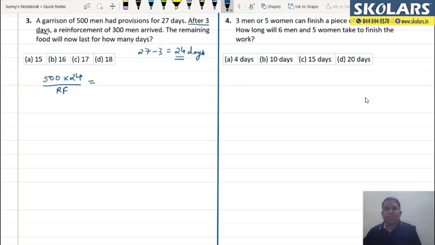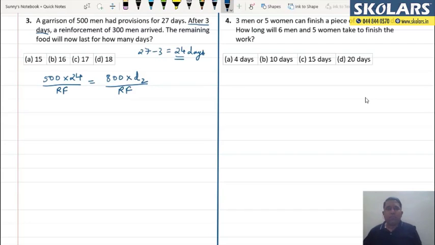On the right hand side you will see, now you have 800 men who will eat this remaining food for I don't know how many days. So it becomes 800 men working for D2 days, and what these 800 men would eat, they would eat the same remaining food. So whenever you get such questions, you have to keep in mind that here it is not about work, it is about remaining work, right?